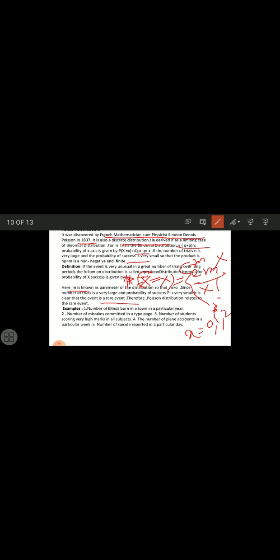Other examples are also given here. Number of blind births in a town in a particular year. It is a rare event. Births take place in each and every town in the year, more than 10,000 or 5,000, isn't it? But blind births happen rarely throughout that year. Number of mistakes committed in typed pages.